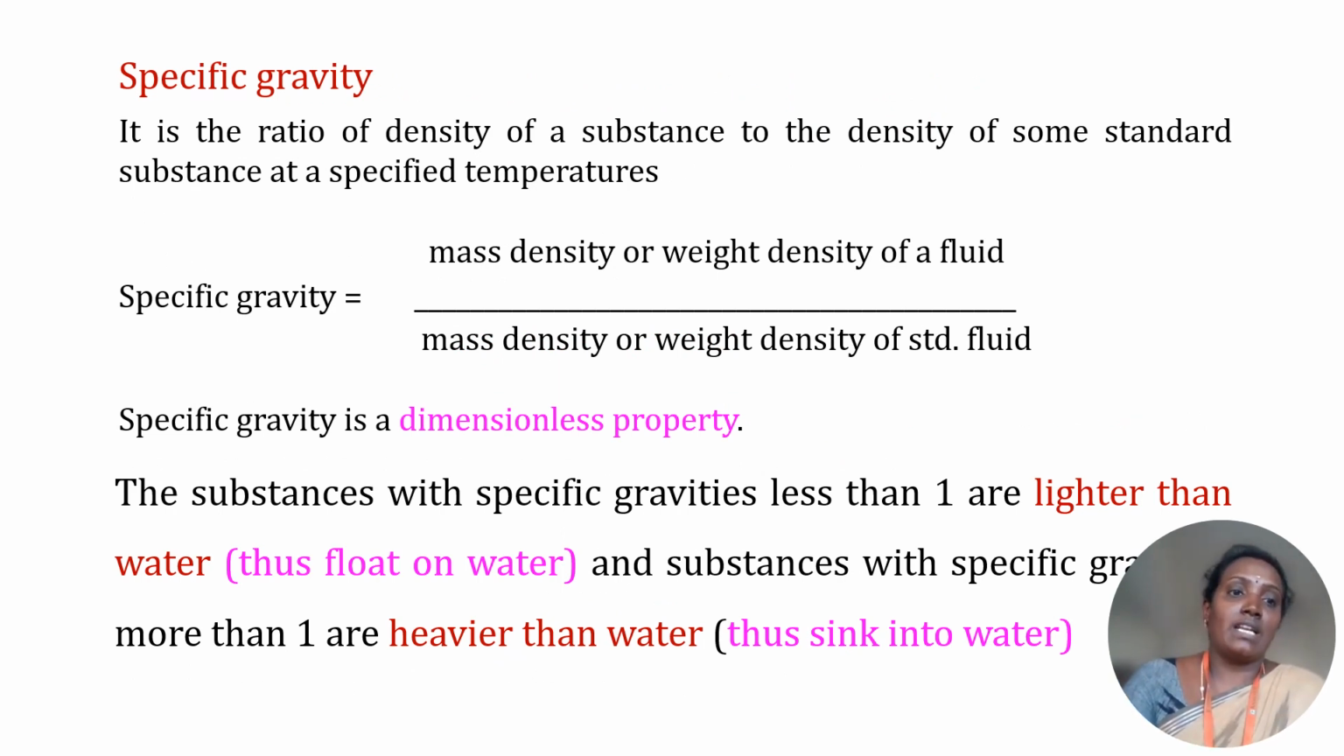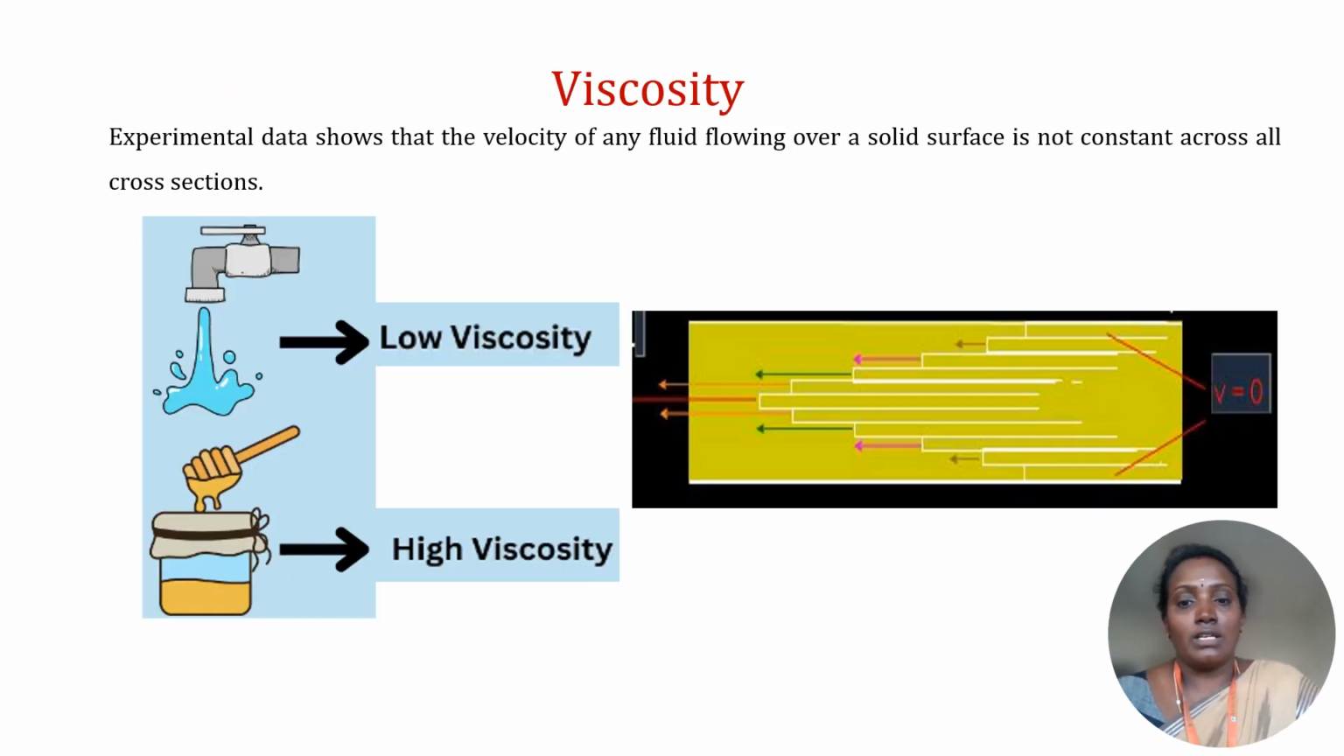Next, specific gravity. It is the ratio of the density of a substance to the density of some standard substance at a specified temperature, that is, mass density or weight density of a fluid by mass density or weight density of a standard fluid. Specific gravity is a dimensionless property. Substances with specific gravity less than 1 are lighter than water and thus float on water, and substances with specific gravity more than 1 are heavier than water and thus sink into water.